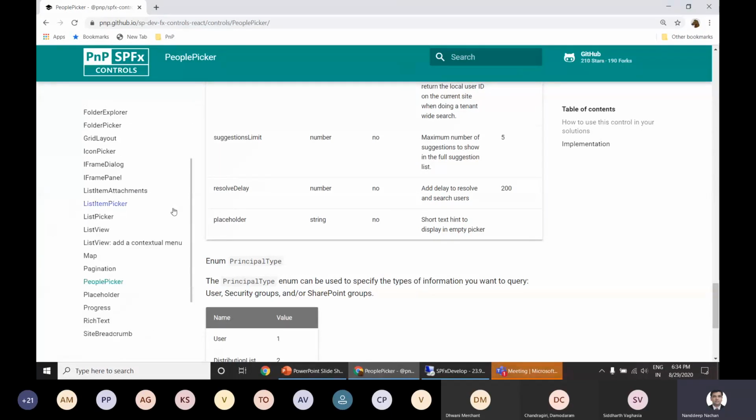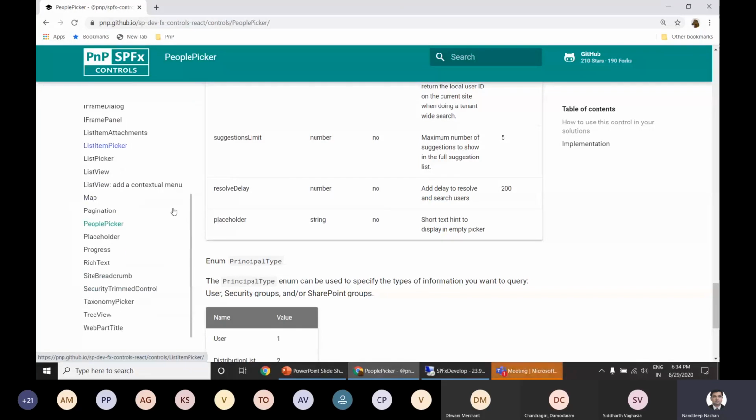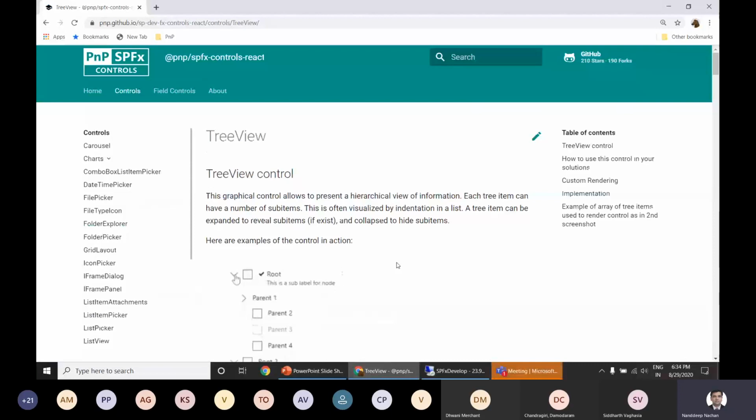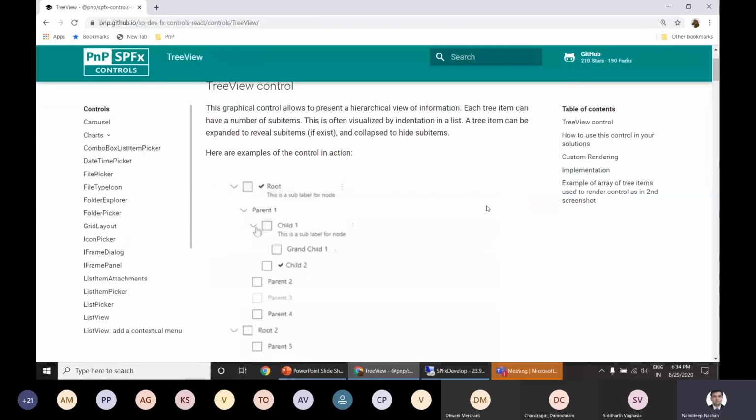So again, I will take this opportunity to show you the control which Siddharth and I have developed together, which is this list view control. So this list view control will give you the graphical representation of your information.